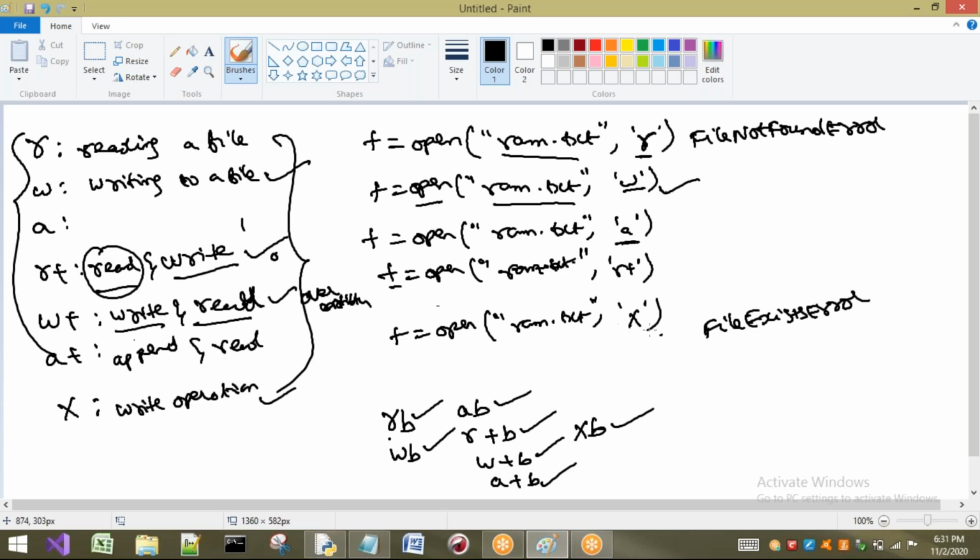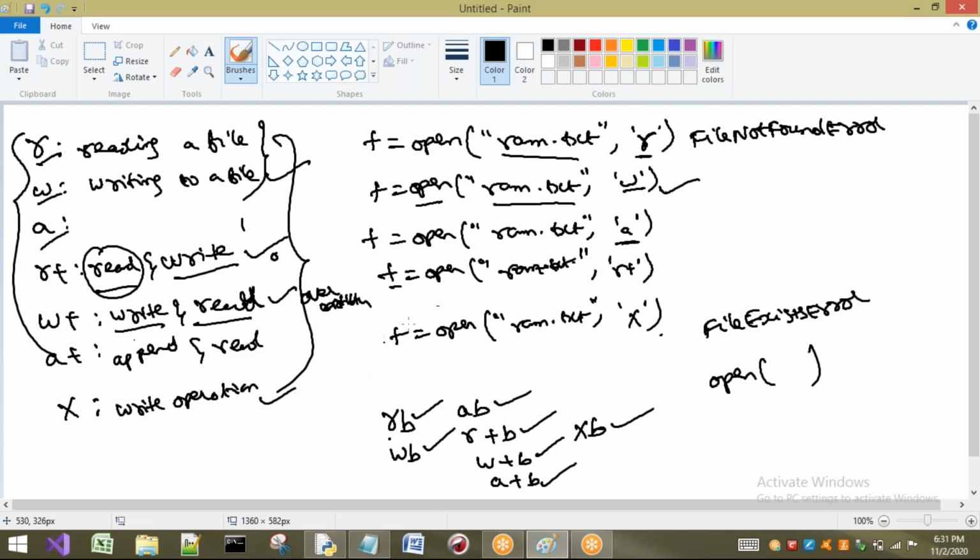So first one is what? We have to open a file. For that we have seen the syntax. After that we can perform any of these operations. So just you have understood, R is for what, W is for what, A, R plus, W plus, A plus, and X. Now in today's session I will show you about read and write operations on a file.